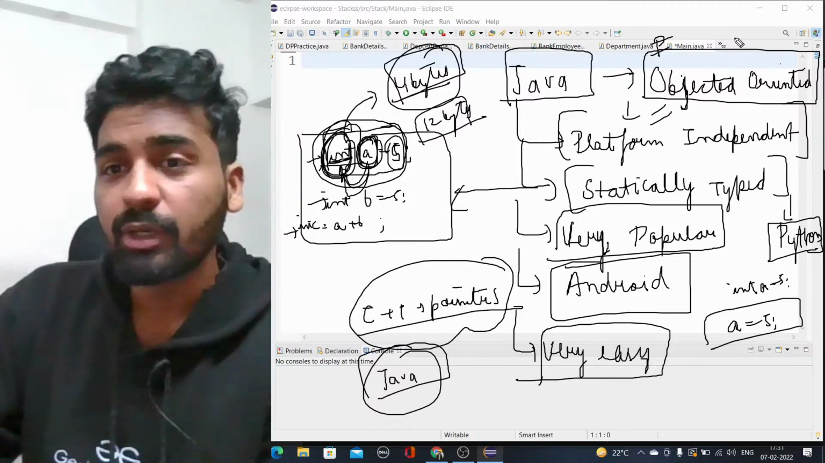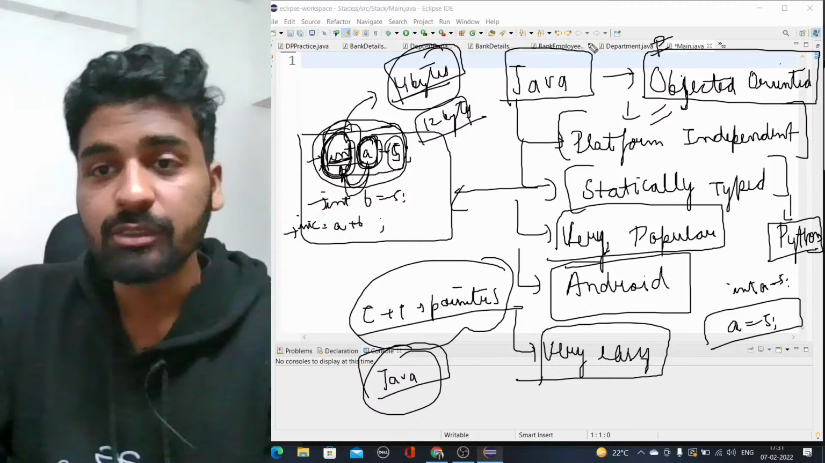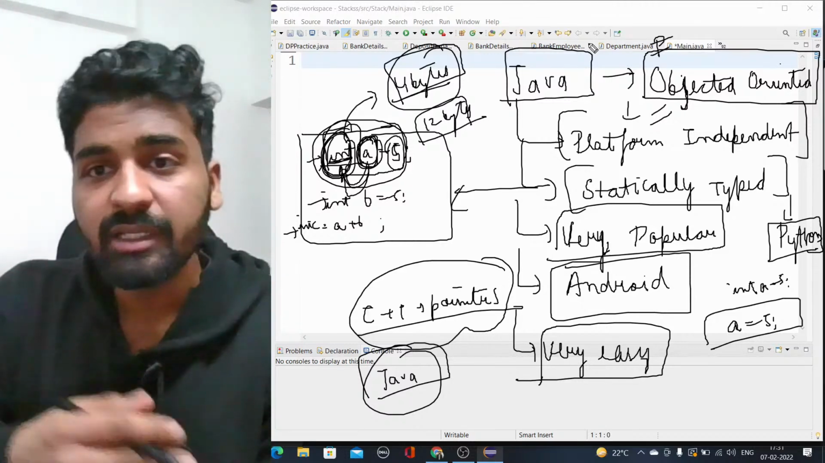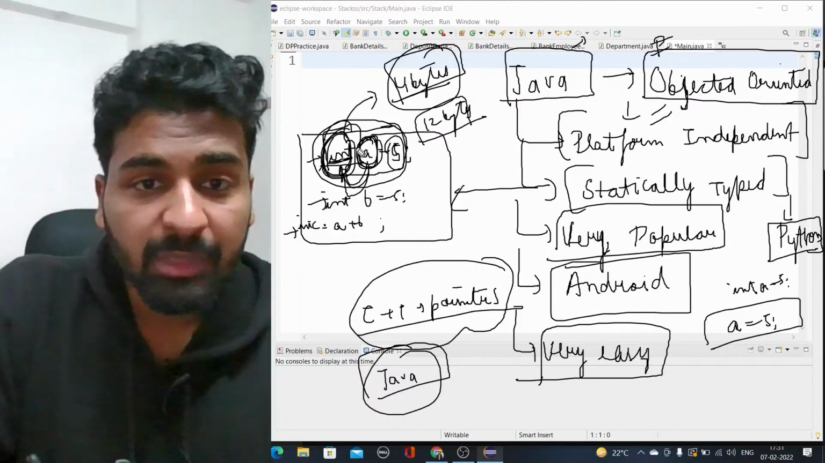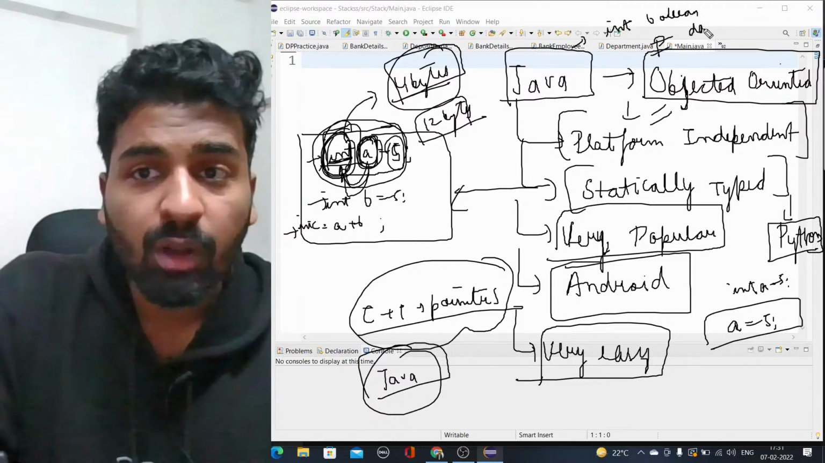Object oriented programming language, we will study a lot of things about it. But Java, it is a debate actually, whether it is a pure object oriented language or not. Some say it is, some say it is not. Why do people say it is not? Because of the primitive types that we have, int, boolean, and double.